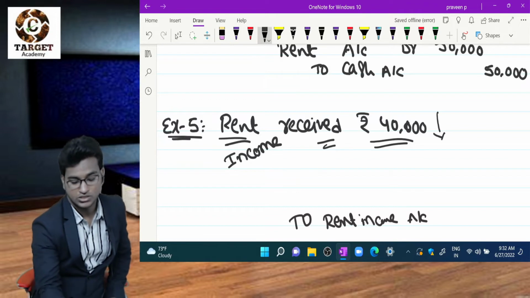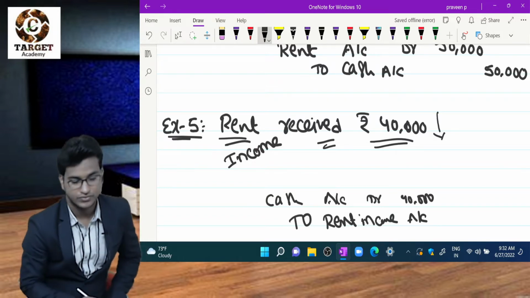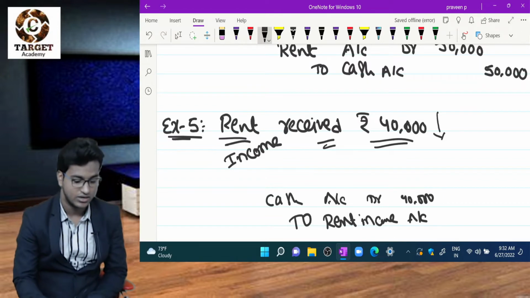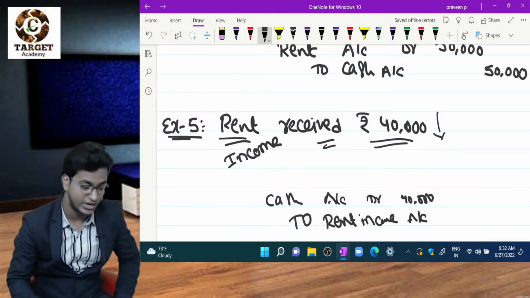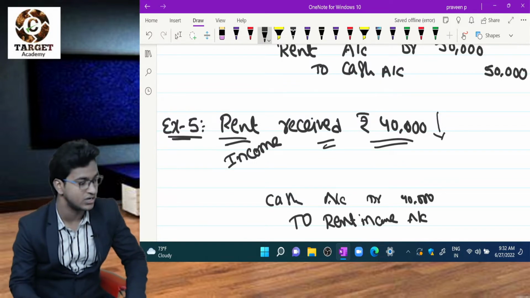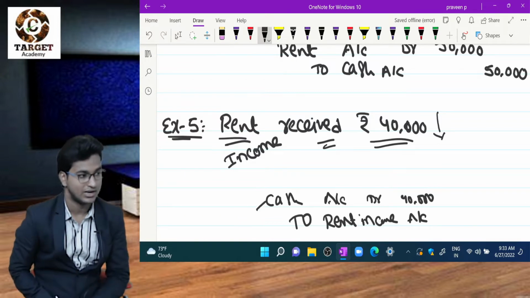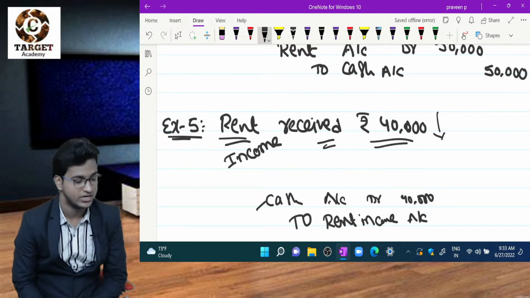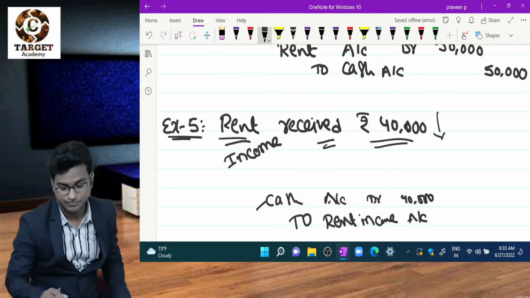Coming. So cash account debit 40,000. Clear? Cash is coming and that is the rent income, so I have to credit income. So I credited rent income. I have to debit what comes in, so I debited cash account. So what is the journal entry for rent income received? Cash account debit to rent income account.